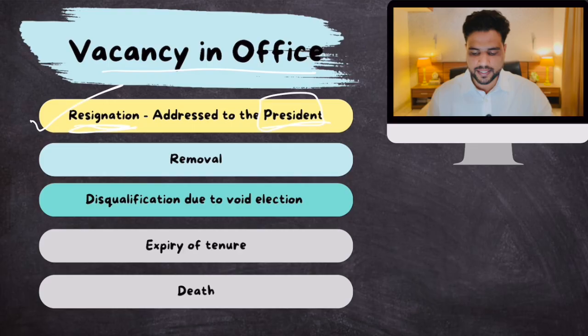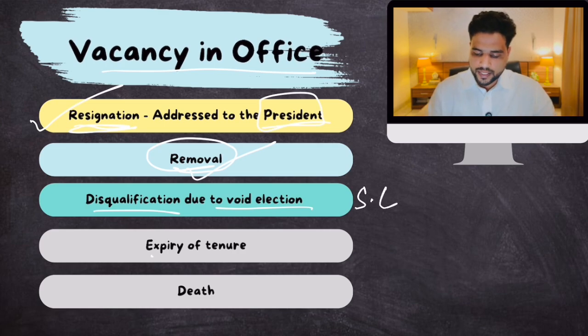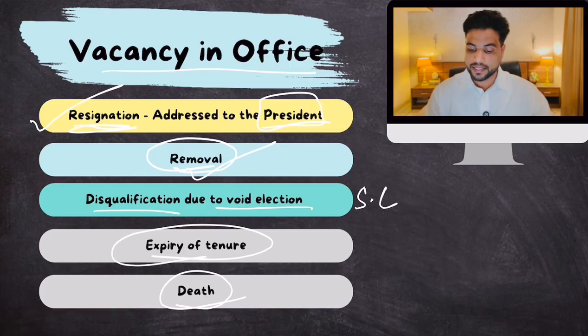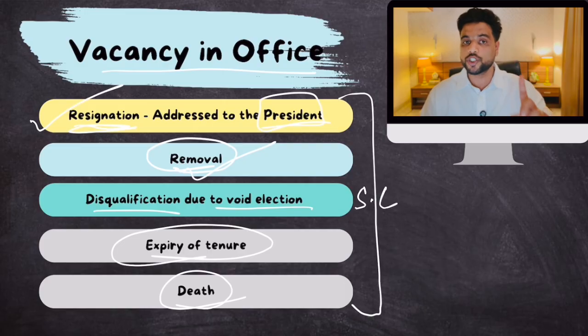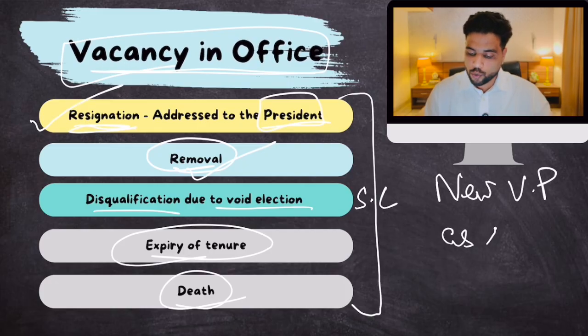So if he resigns, or if he is removed by Lok Sabha and Rajya Sabha, there is a proper process of removal. We'll talk about this. Then if he is disqualified, due to the election being invalidated by the Supreme Court, or when the tenure expires, or there is untimely death. In these cases, the office of Vice President lies vacant. And what does the Constitution say? Whenever there is a vacancy in the office, the Constitution says that the new VP should be elected as soon as possible.